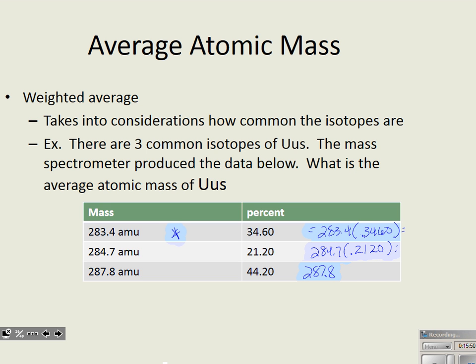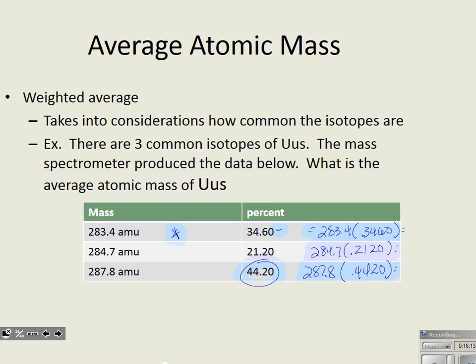So our weighted average should be closest to the isotope that is most abundant, because 44% of the weighted average is coming from that isotope. It's going to be close to this one too, because 44 and 34 aren't that far apart.